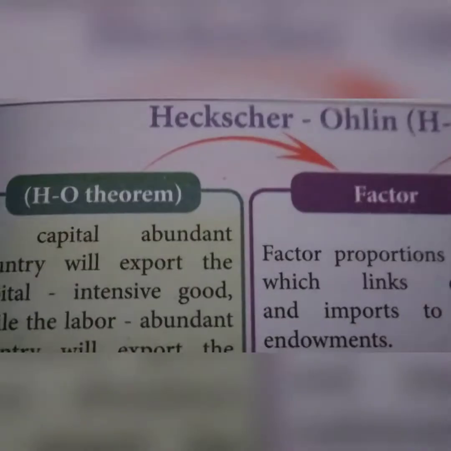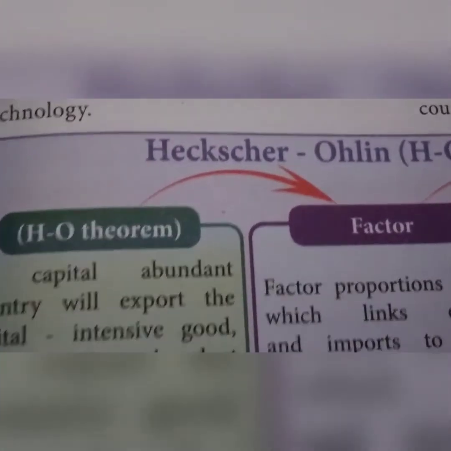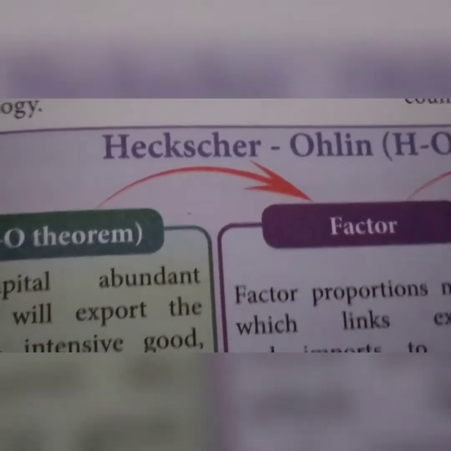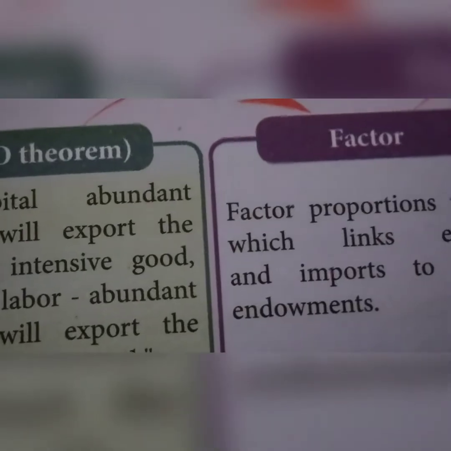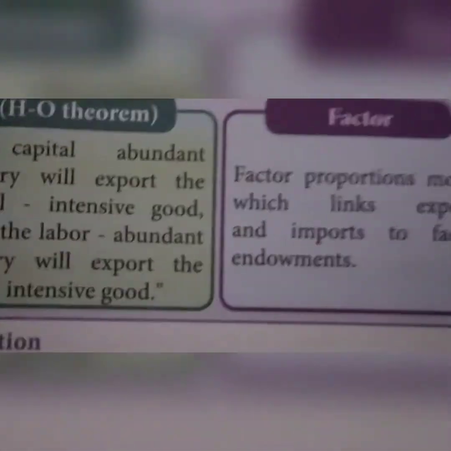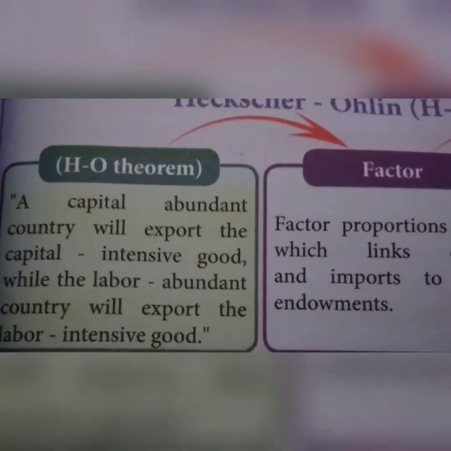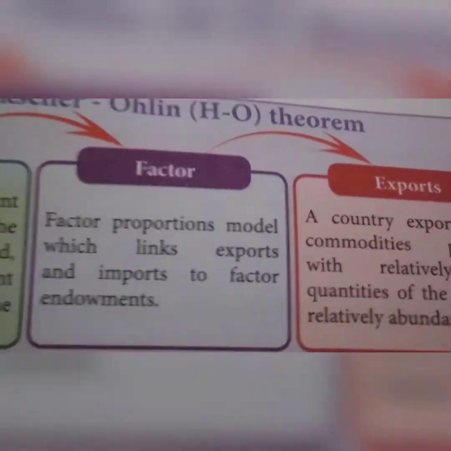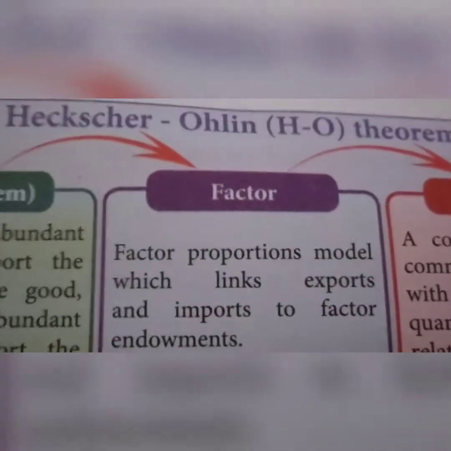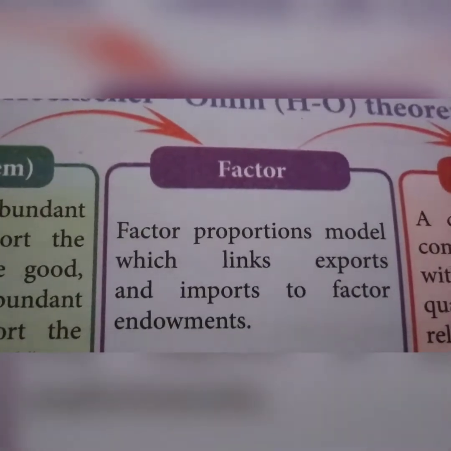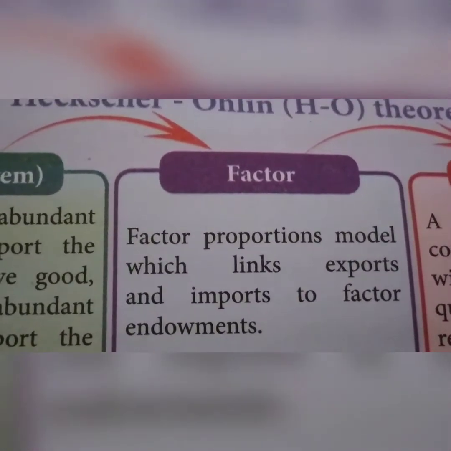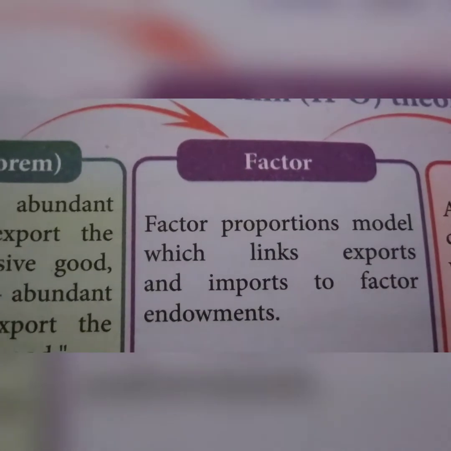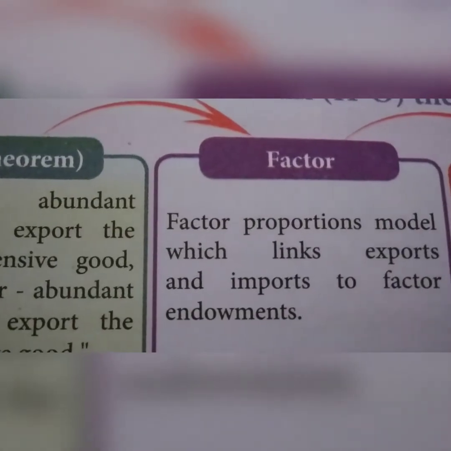Next, we see the modern theory of international trade. The modern theory of international trade was developed by the Swedish economists Heckscher and his student Bertil Ohlin. This model was based on the Ricardian theory of international trade. In the Ricardian theory, America and India produce two products, cloth and wheat, and the exchange rate of cloth and wheat will differ. This also determines the modern theory of international trade.